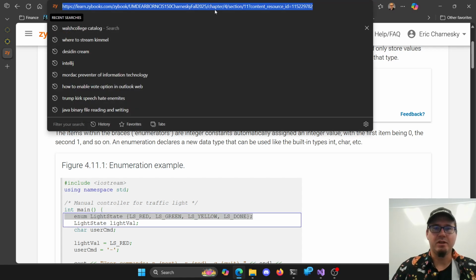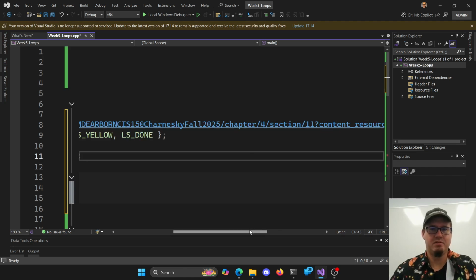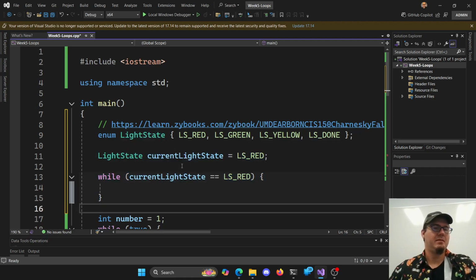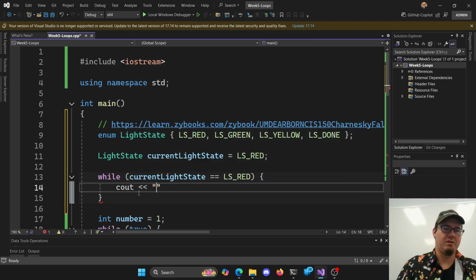All right, I'll even give you the URL here. I'm going to try and be good here, right? If you use someone else's code, we should cite our source, right? Even for one line, right? That's fair. So, all right, if it's red, I do something here. And how about we print out here, wait at the red light.